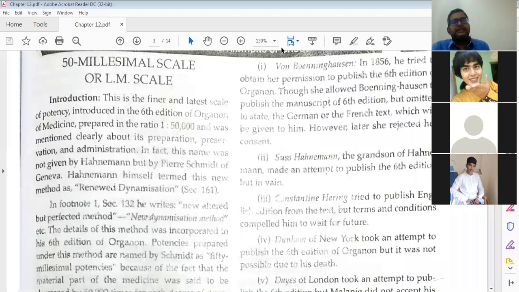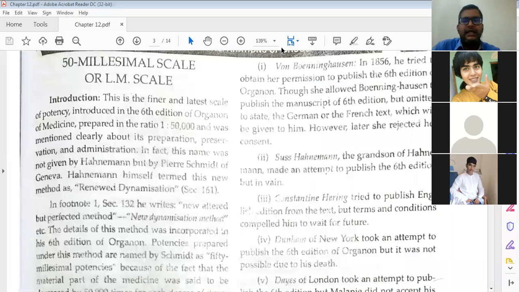The term 50 millisimal scale was given by Pierre Schmidt of Geneva. Geneva you already know, it is a famous city. Hahnemann himself termed it a new method, or renewed dynamization. Remember it, the renewed dynamization process.